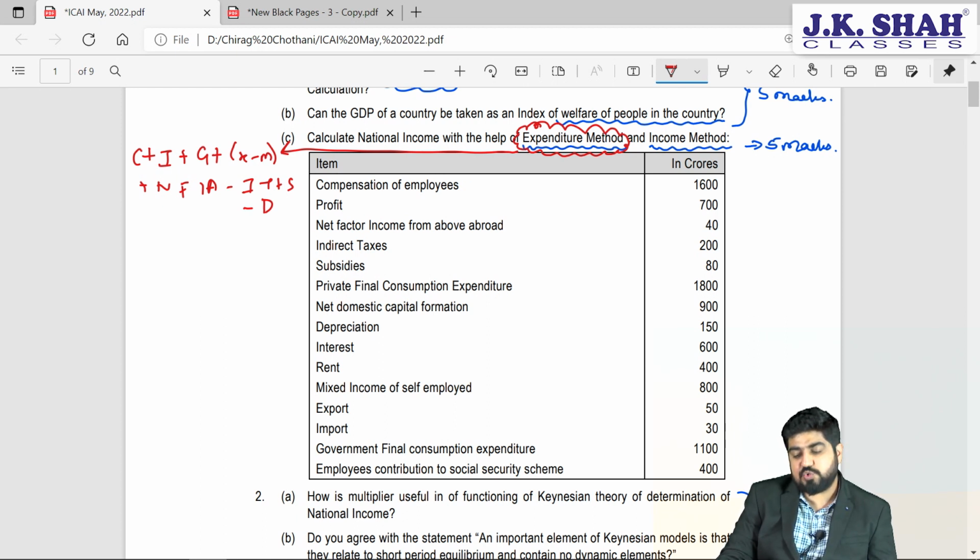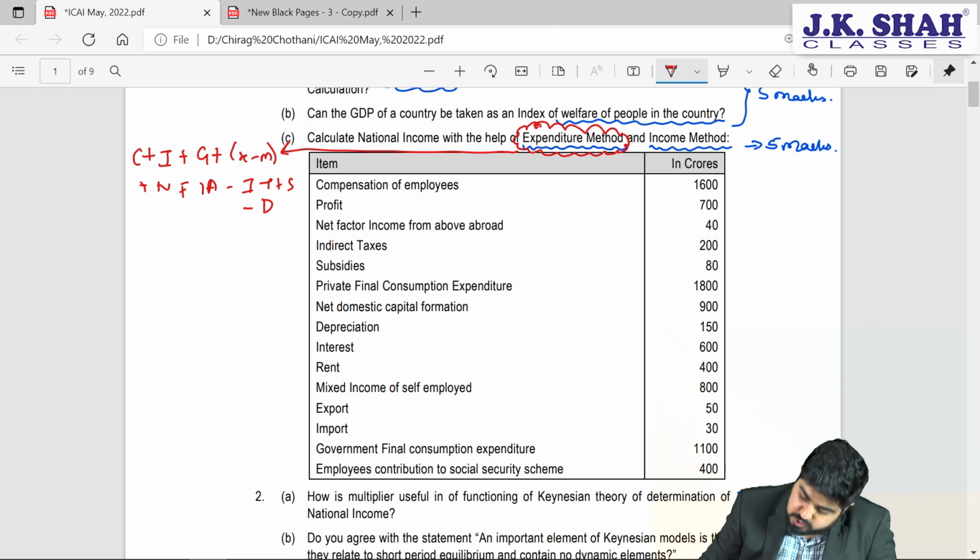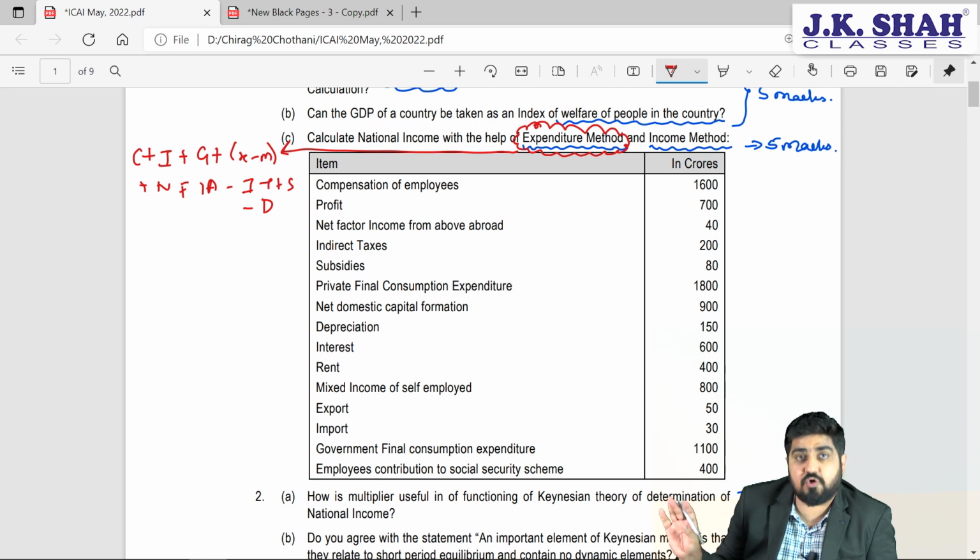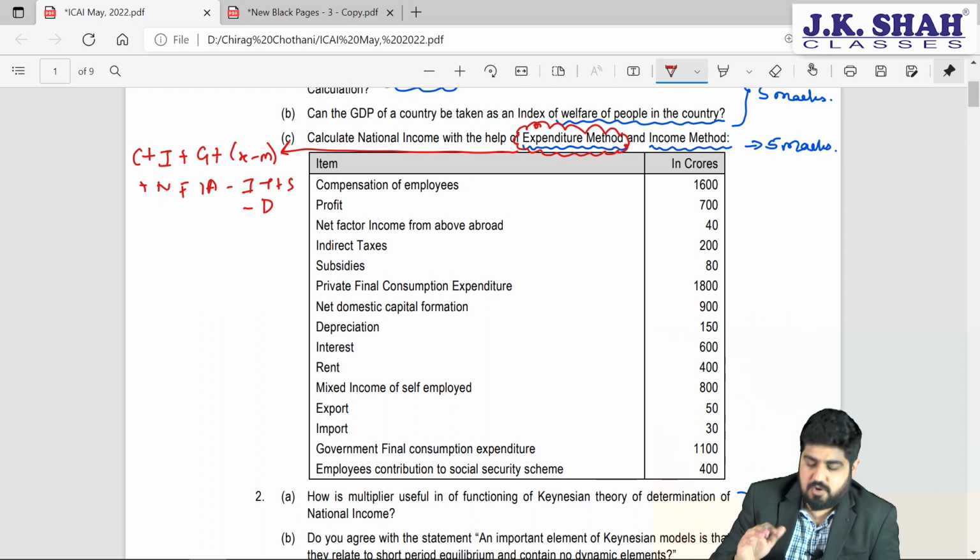So mind well, I am using here the red color pen to mark the items which exclusively belong to expenditure method, either add or minus. So compensation of employees, add, minus or ignore? Compensation of employees is nowhere there in expenditure method. Profit, add, minus or ignore? Again ignore, because it is not part of expenditure method. However, it will be part of income method, but we are not talking about income method now.